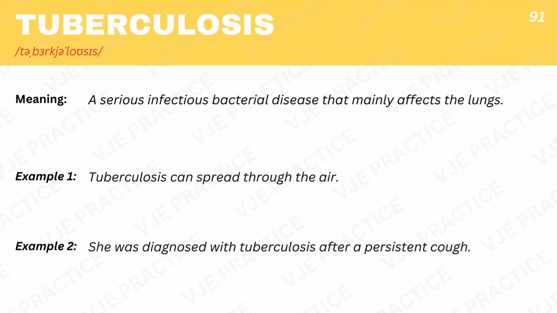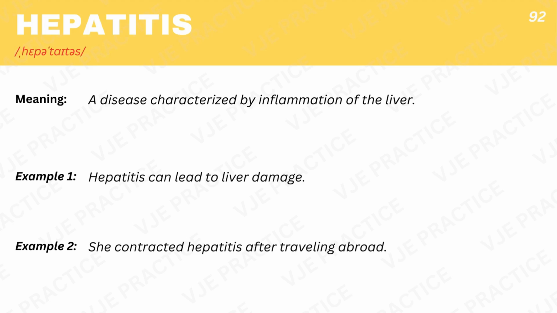Tuberculosis, a serious infectious bacterial disease that mainly affects the lungs. Example 1. Tuberculosis can spread through the air. Example 2. She was diagnosed with tuberculosis after a persistent cough. Hepatitis, a disease characterized by inflammation of the liver. Example 1. Hepatitis can lead to liver damage. Example 2. She contracted hepatitis after traveling abroad.